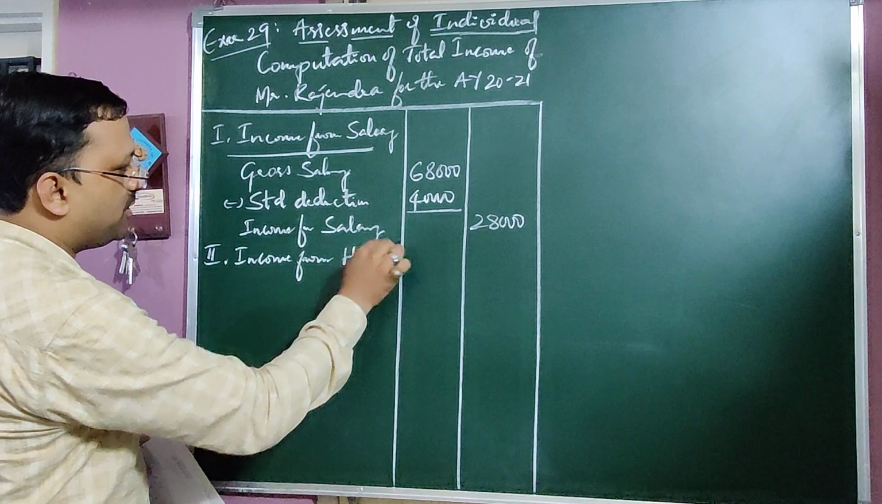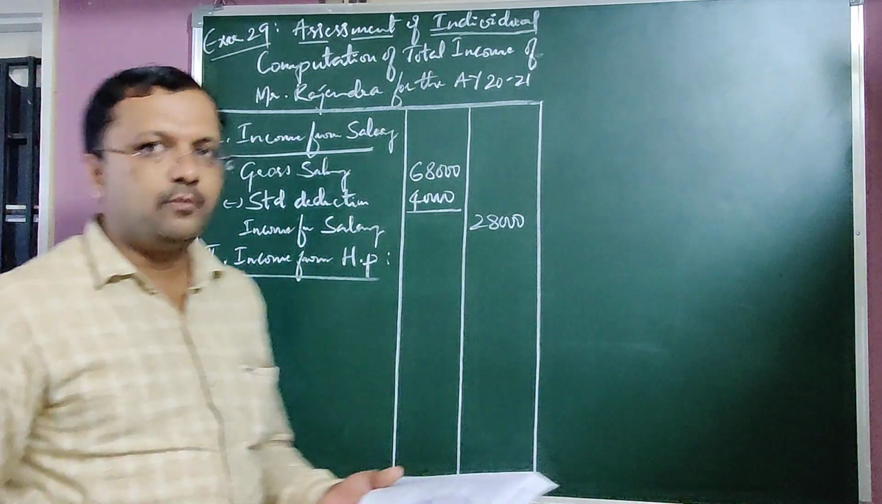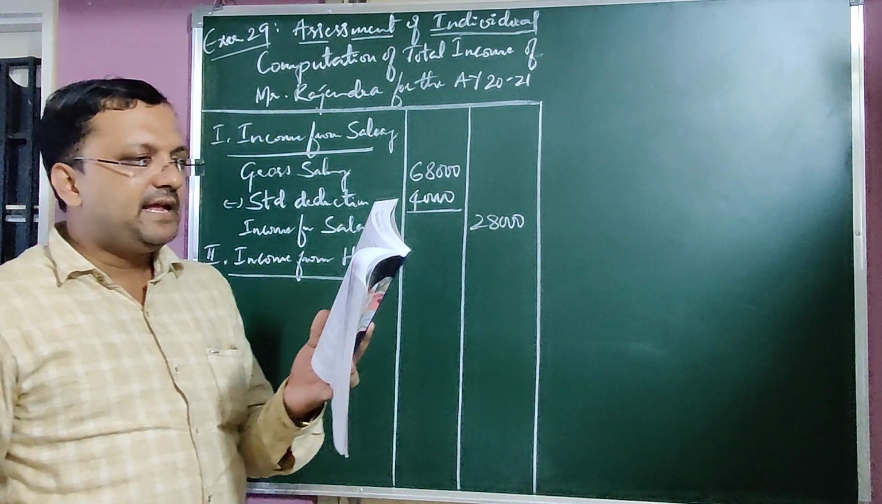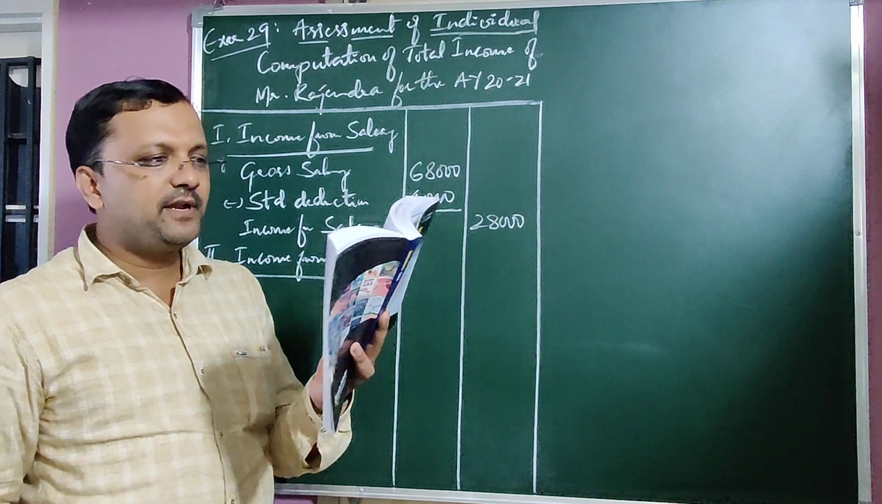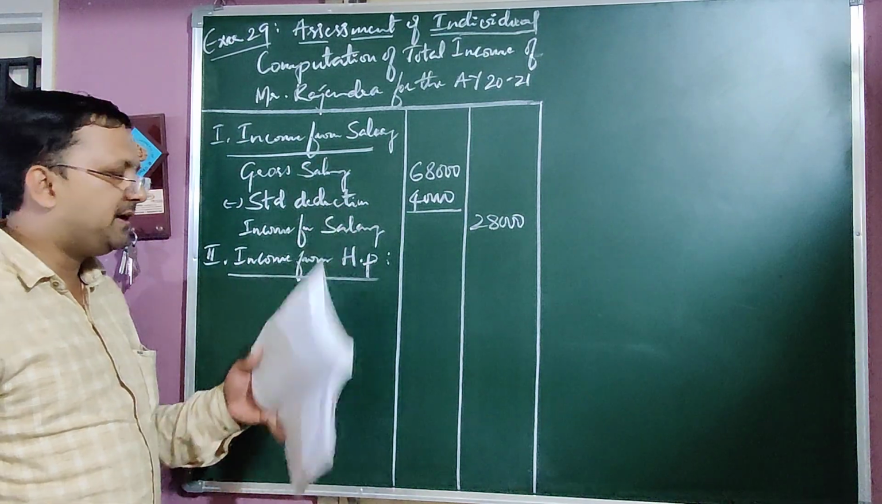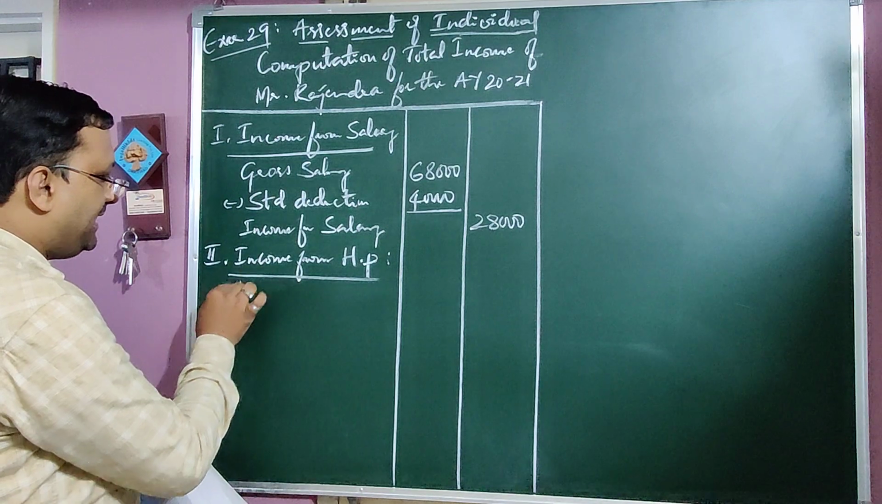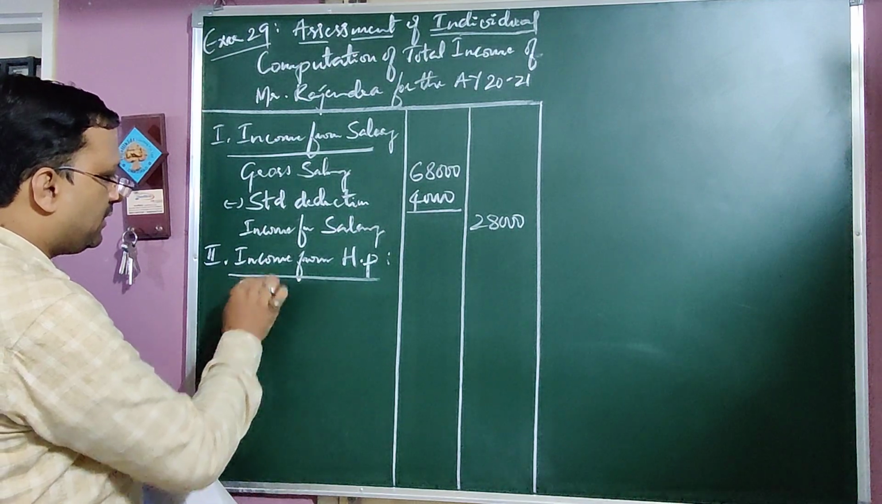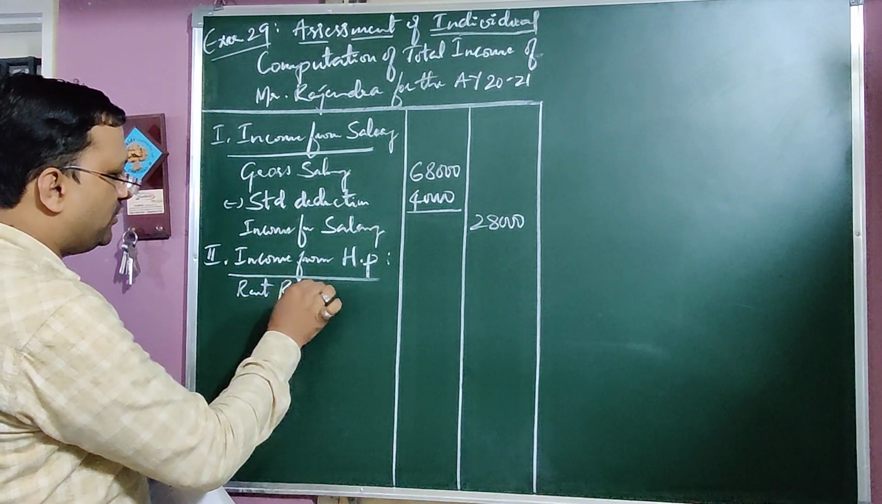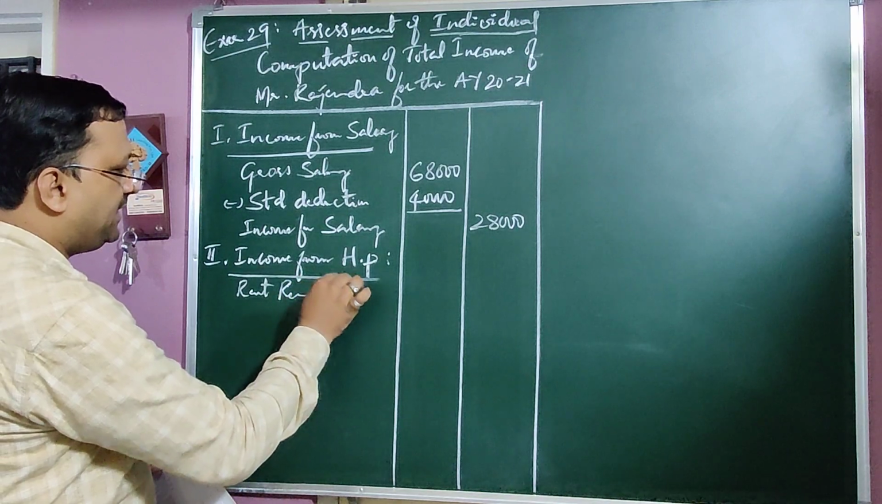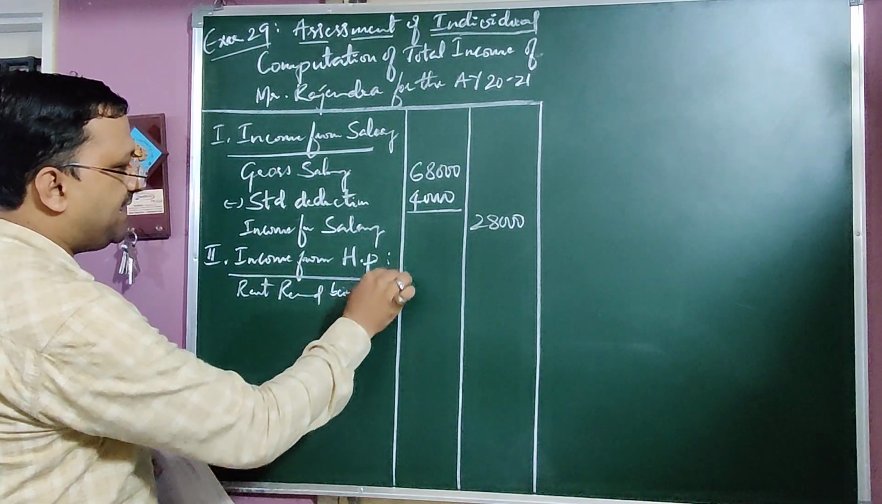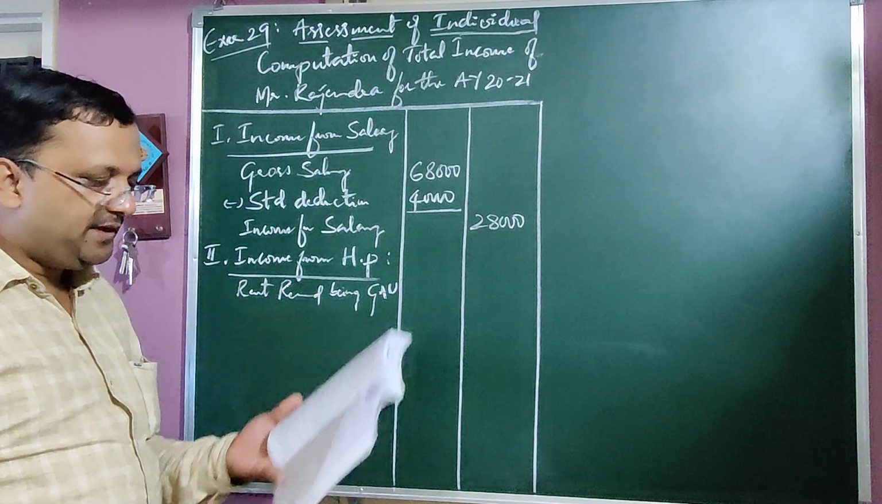Next, Roman 2, income from house property. Then in that house property, rent from house property is given. Rent from house property is 3,000 rupees per month. Then here, rent received being gross annual value.